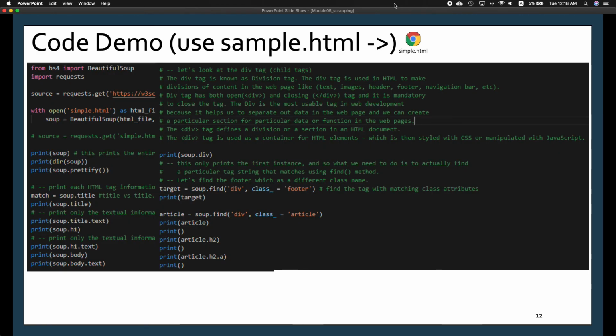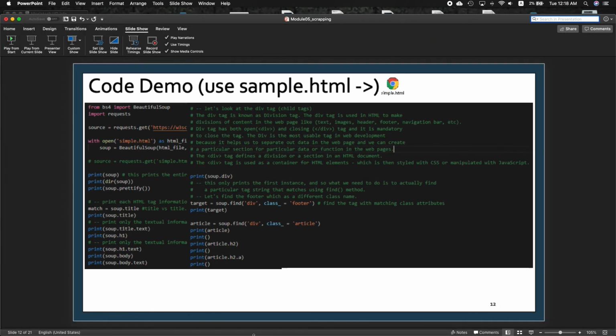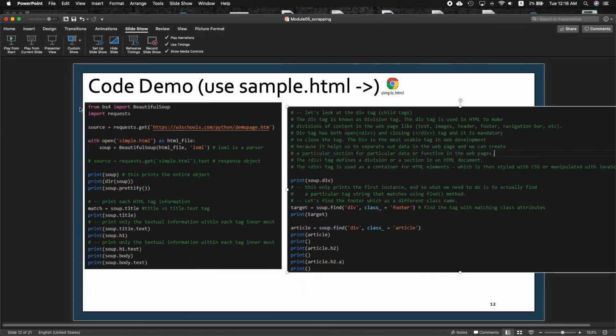Right. So here's a code. You would see the first line is importing the libraries, both Beautiful Soup and the requests library. You want to use the requests.get method. You will basically get a response object and assign it to the source variable.